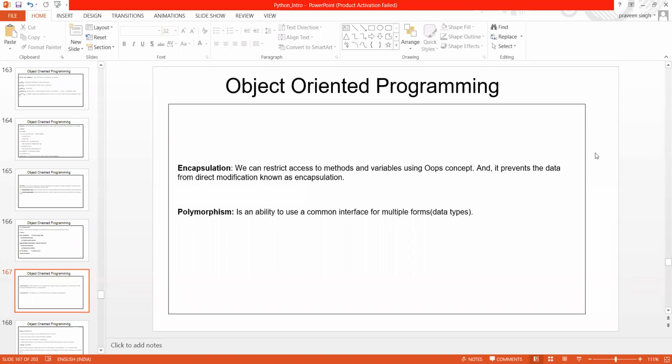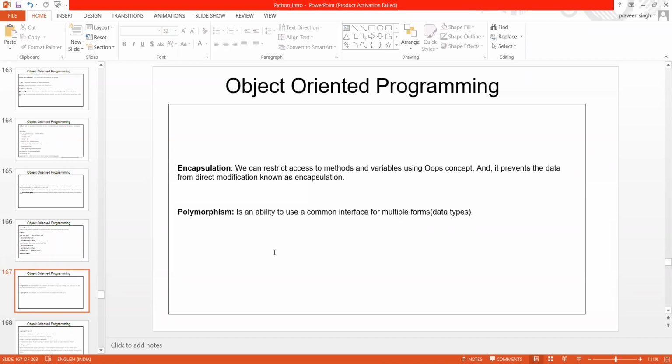Now polymorphism is another topic, which is an ability to use a common interface for multiple forms. Multiple forms means maybe multiple data types, you can say. Let me define polymorphism here.